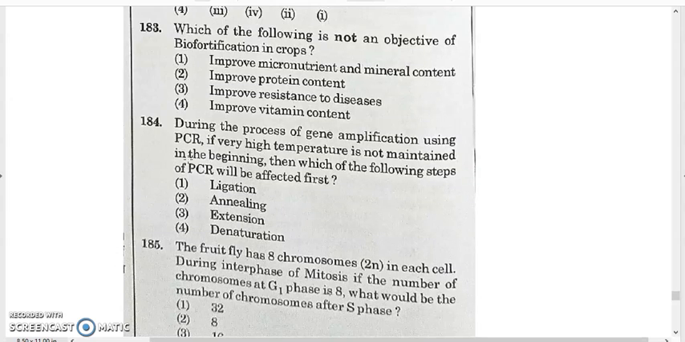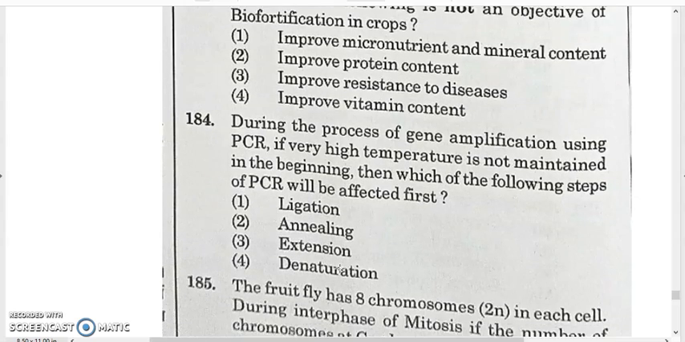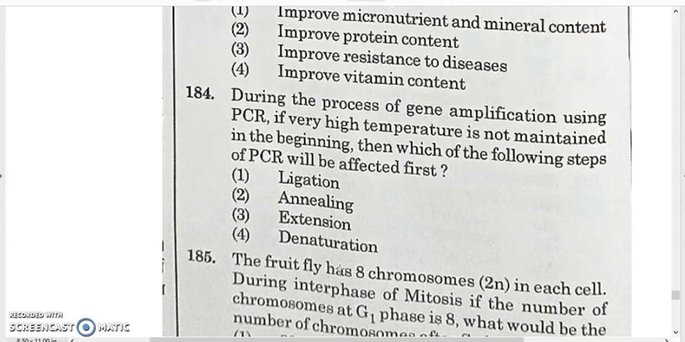Now 184, this is from biotechnology, a PCR question. During the process of gene amplification using PCR, if very high temperature is not maintained in the beginning, then which of the following steps of PCR will be affected? In PCR, the first step is called denaturation. During denaturation, we increase the temperature and the DNA strands become separated. So it will affect the denaturation process. So the 184 answer will be 4.